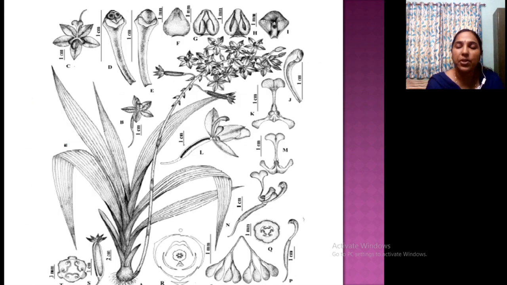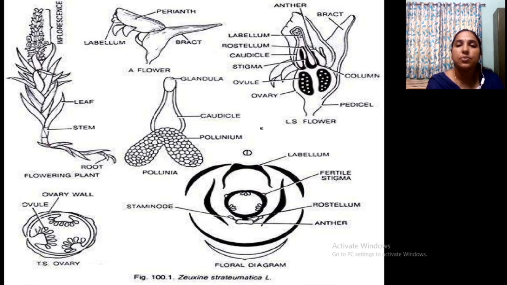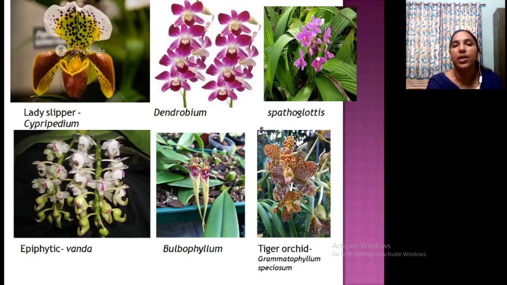Clear? These are the illustrations of orchid flowers. This is the common orchid found in your garden. That is Spathoglottis. You can see this in your gardens. Spathoglottis, different colored. Its parts are displayed here. Then this is Euxine, another orchid. These are the common orchids available. You can prepare a herbarium. This is the Spathoglottis available in your garden. It's light pink. This color is also available for Spathoglottis.